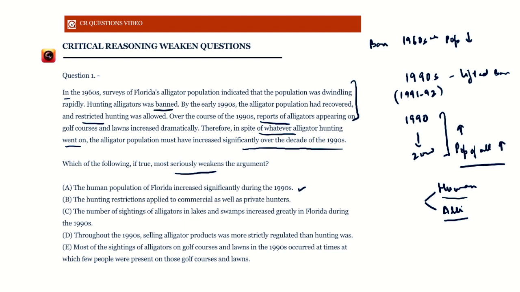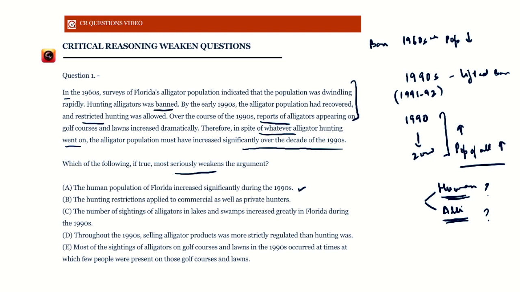So why are we concluding that the number of alligators is increasing? It could be that the number of humans is increasing, and that is why whenever an alligator appears, there are a few humans around to see. Let's say in 1990, there were not too many humans around. So if, early in the morning, an alligator came onto a golf course, there wouldn't be people around to see. But since the population has increased so much, now there are people arriving maybe early in the morning as well. And that is why now there are more reports of sightings.